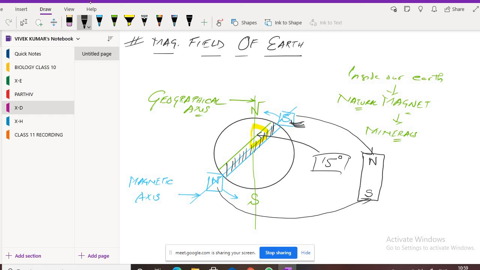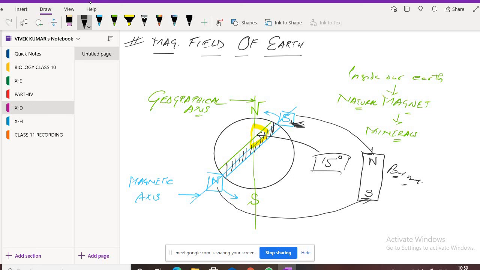The south pole of the earth's magnet will attract the bar magnet's north pole, and the north pole will attract the south pole of the bar magnet. Understood?